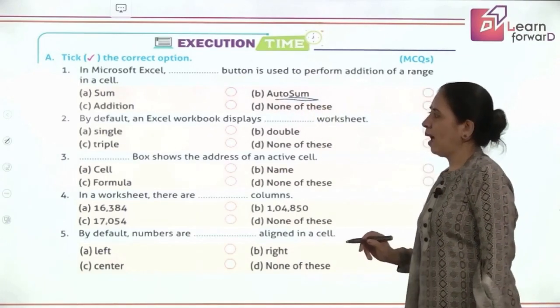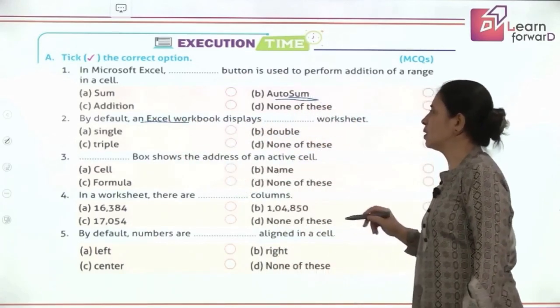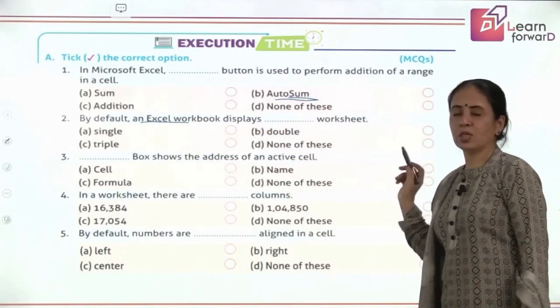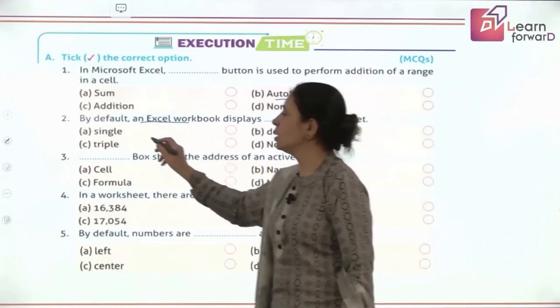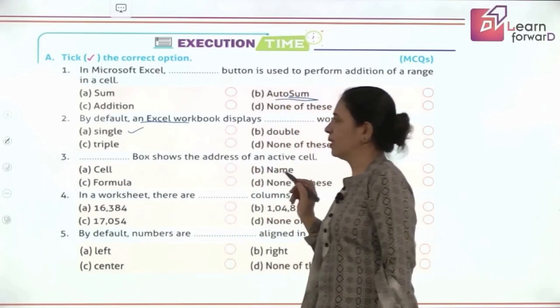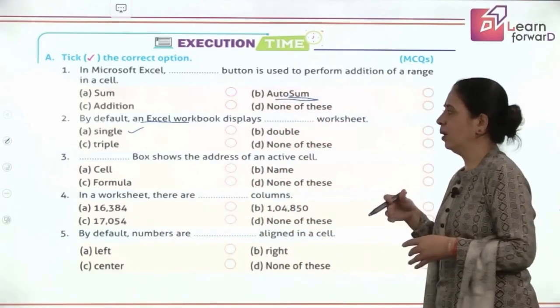Okay? And by default, an Excel workbook displays dash worksheet. So by default, there is only one worksheet, a single worksheet, which is displayed by Excel, and gradually you can add any number of sheets inside it. Okay?